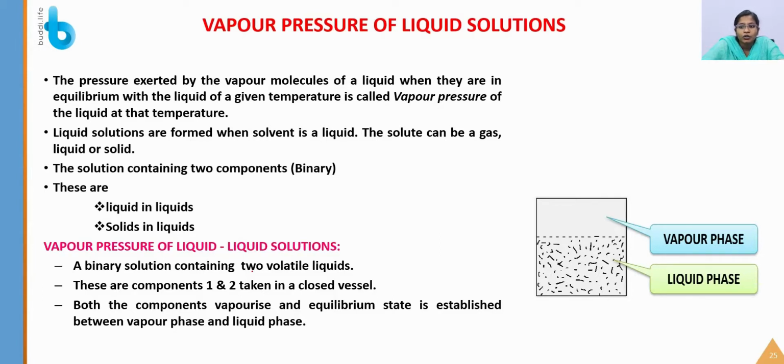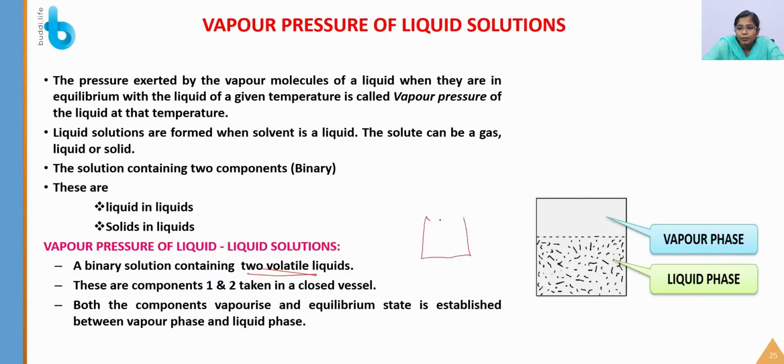A binary solution containing two volatile liquids is one point. Volatile liquids are more important; the components are volatile in nature. These components 1 and 2 are taken in a closed vessel. Both the components vaporize and an equilibrium state is established between the vapor phase and the liquid phase.